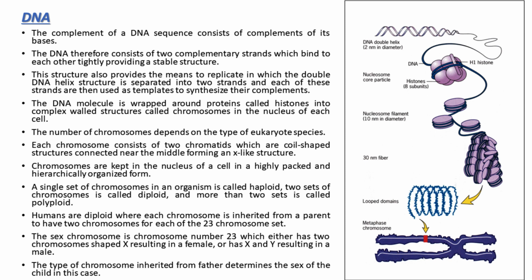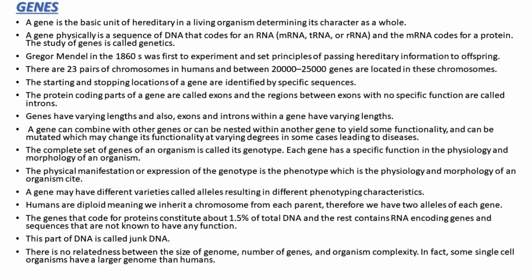The type of chromosome inherited from the father determines the sex of the child. In this case, genes. A gene is the basic unit of heredity in a living organism determining its character as a whole. A gene physically is a sequence of DNA that codes for an RNA, mRNA, tRNA, or rRNA, and the mRNA codes for a protein. The study of genes is called genetics.